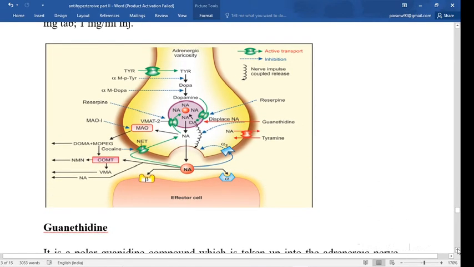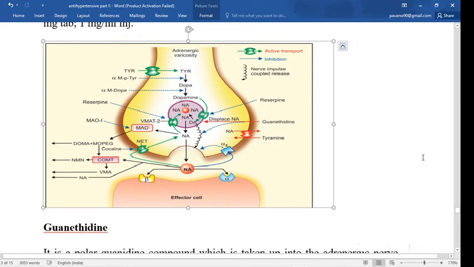So this is the biosynthesis, storage and release of noradrenaline. Dopa is converted to dopamine. By this transporter, dopamine goes into the synaptic vesicle in which it is converted into noradrenaline. Reserpine inhibits this transporter, and due to that dopamine does not convert into noradrenaline, and hence it decreases the blood pressure.